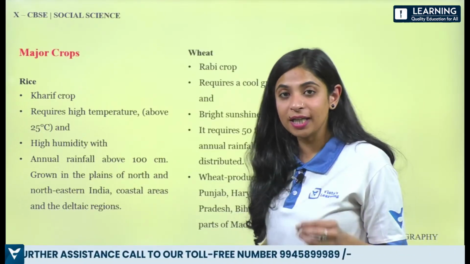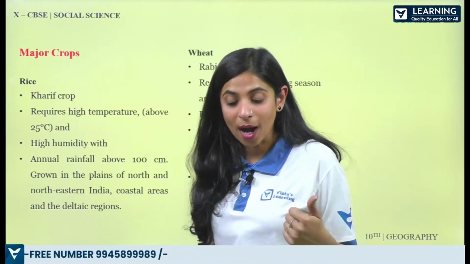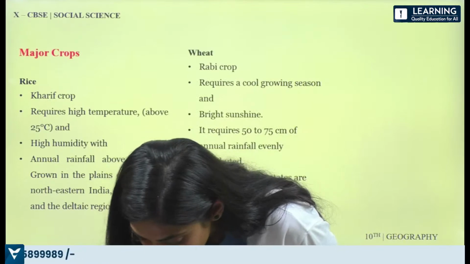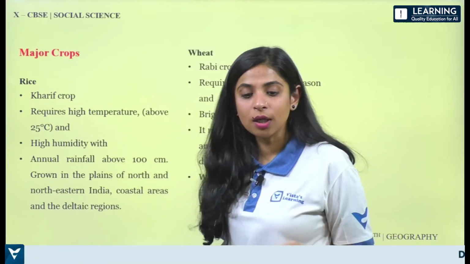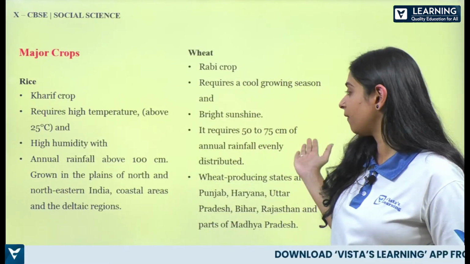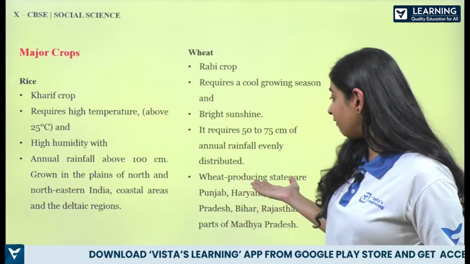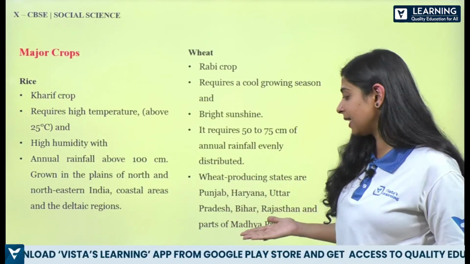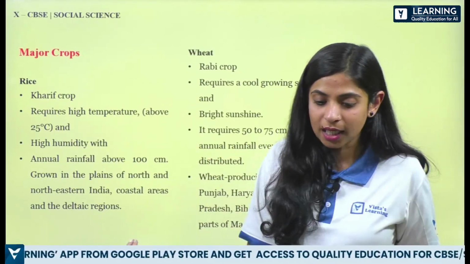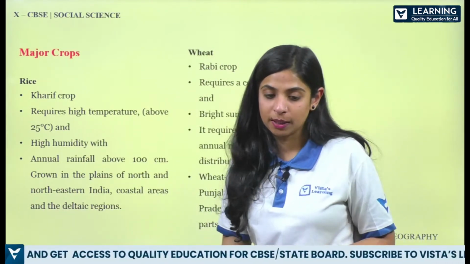Then we have wheat. Alright, so wheat is what? Number one, a Rabi crop. It requires a cool growing season and bright sunshine. It requires 50 to 70 centimeter of annual rainfall, evenly distributed. Wheat producing states are what? The Punjab, Haryana, Rajasthan, majorly parts of North India and also Madhya Pradesh.